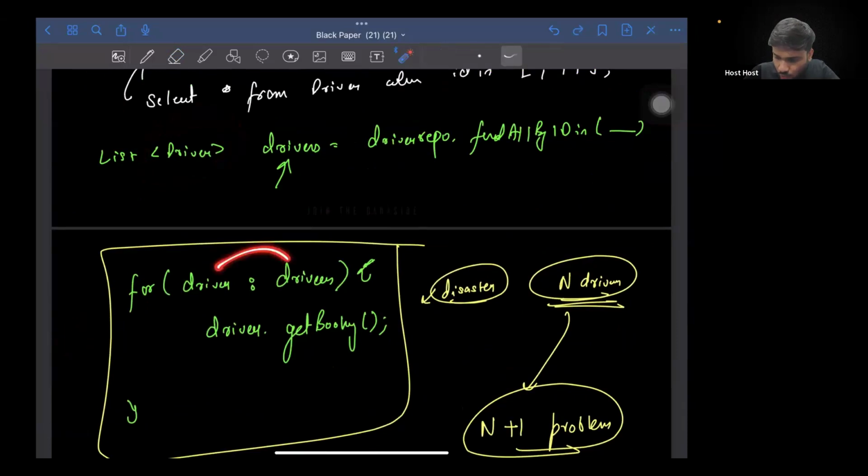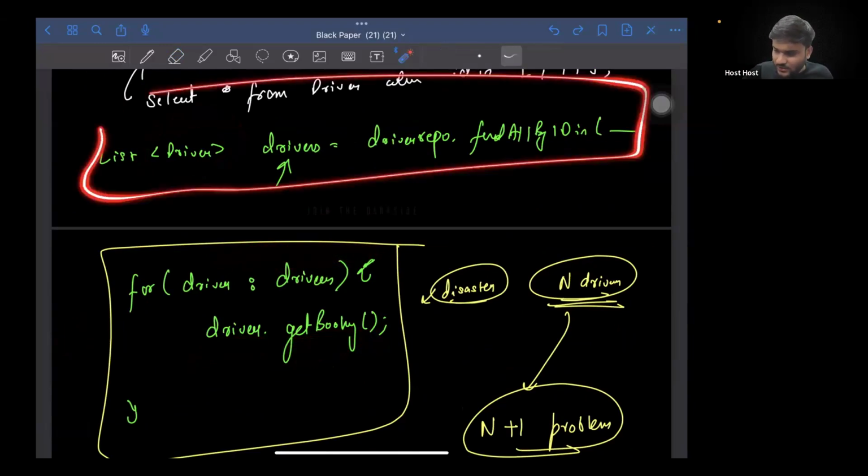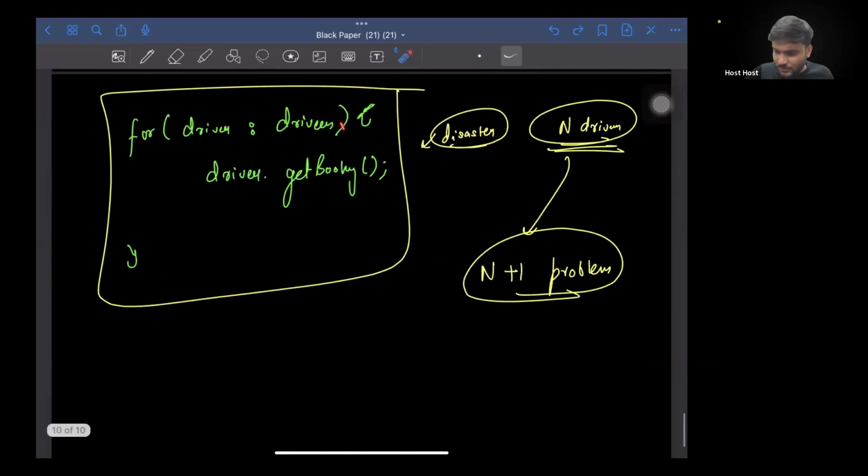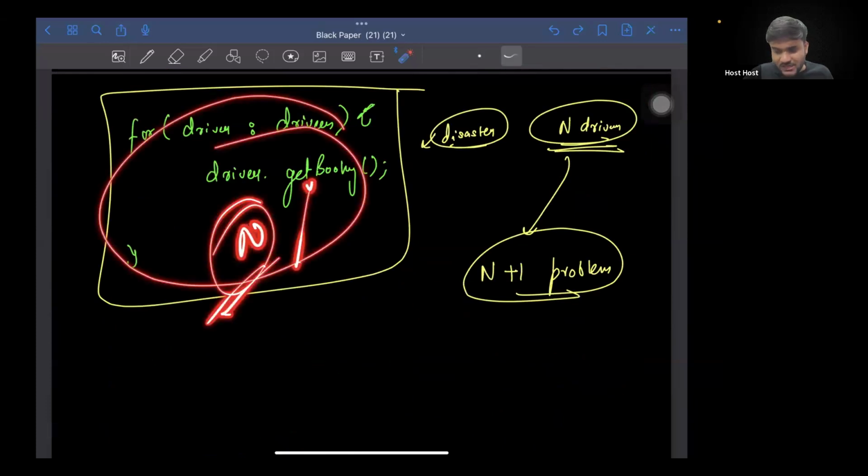And then what can come up in your head is, okay, I have a list of drivers. So how about I go to individual driver by looping on individual drivers and then just call driver.getBooking, driver.getBooking, driver.getBooking. So eventually what will happen? You will make one query here to fetch the details of the driver, and you will be making N queries here to fetch the details of each and every individual driver's booking.